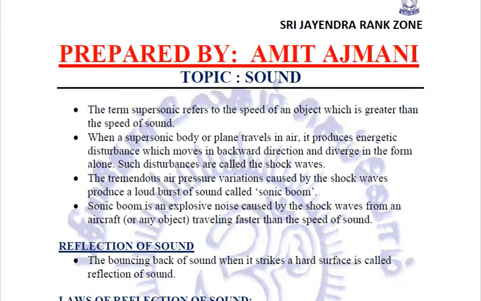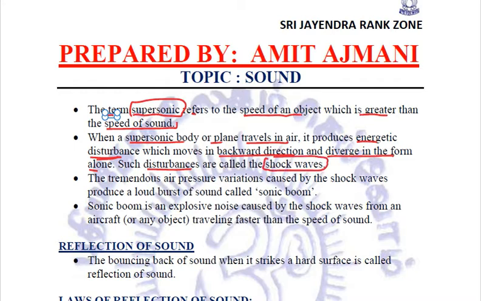Now you need to relate a few points. The first point is the term supersonic. Supersonic refers to the speed of an object which is greater than the speed of sound. When a supersonic body or a plane travels in air, it produces energetic disturbance which moves in the backward direction and diverges in the form of a cone. Such disturbances are called shock waves.